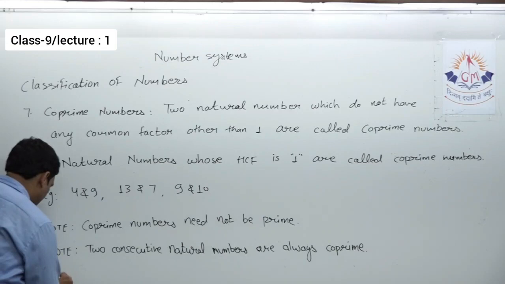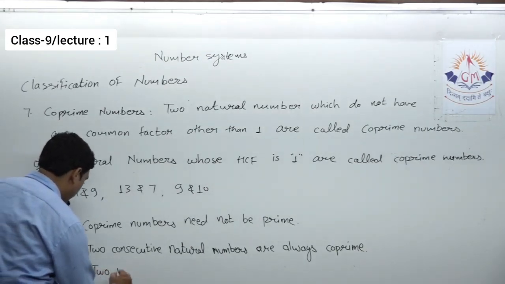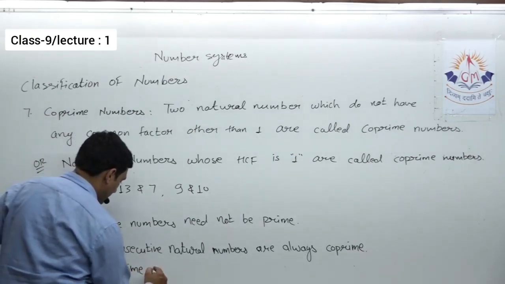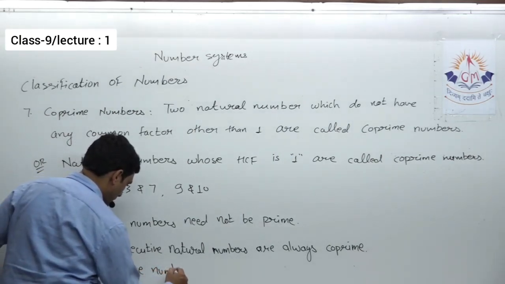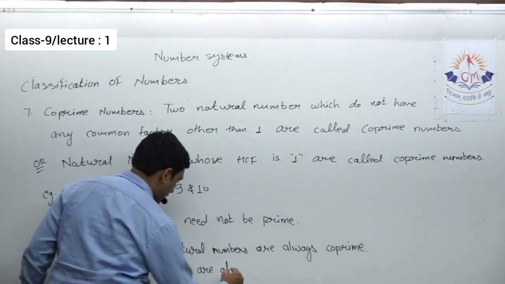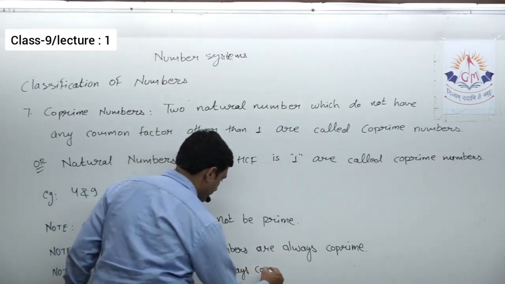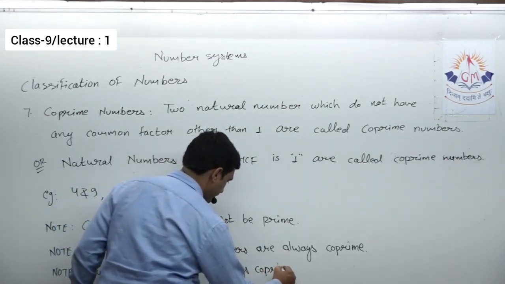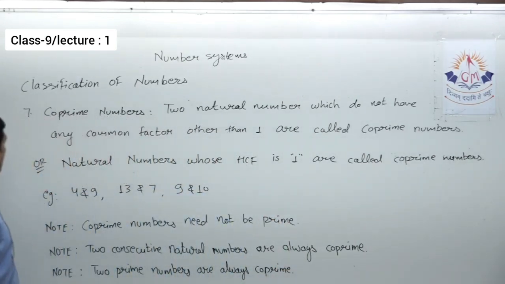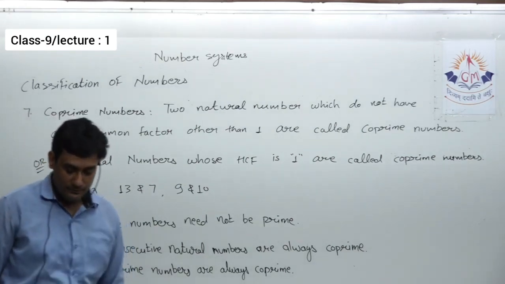One more note I can add: two prime numbers are always co-prime. Okay, so note it down. Then we come to the next category of the classification.